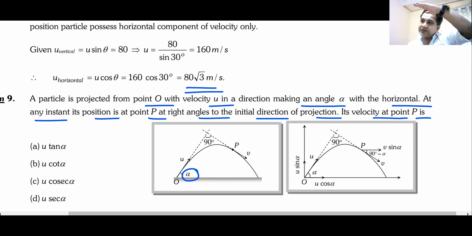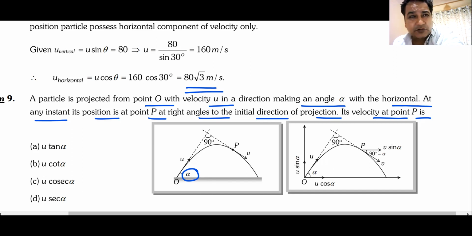At what minimum angle should I throw this particle so that its velocity becomes perpendicular to its original velocity at least once? What is the minimum angle? Can anyone tell me that? Yes, Jan, that is correct. 45. The minimum angle is 45.